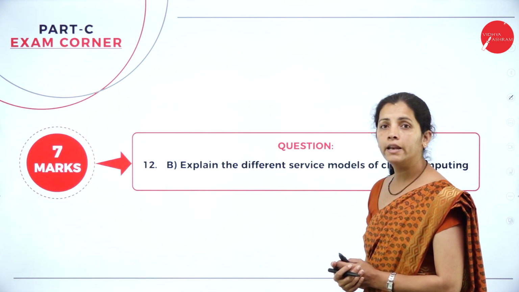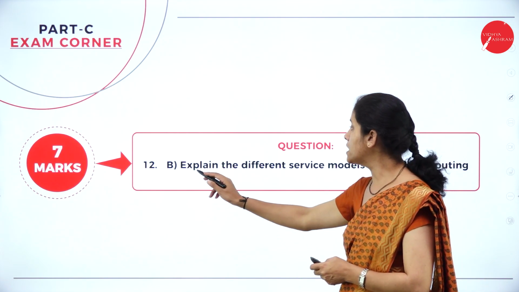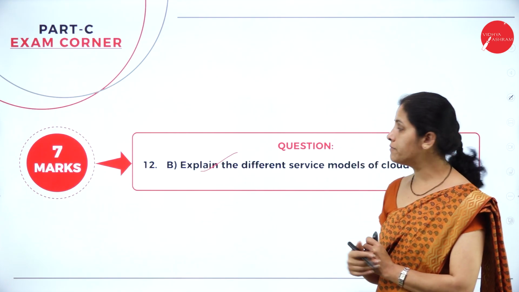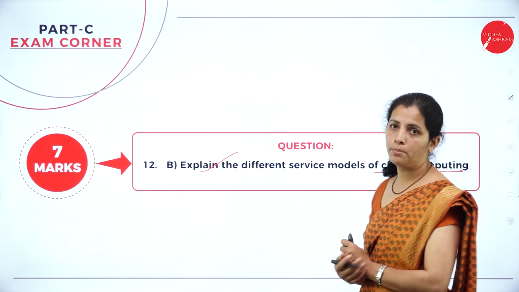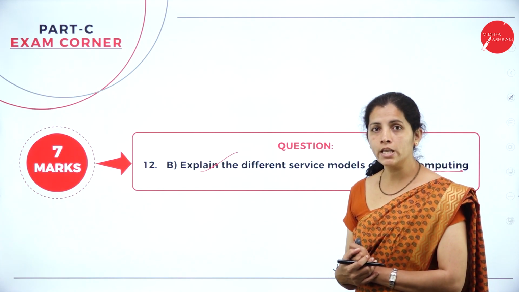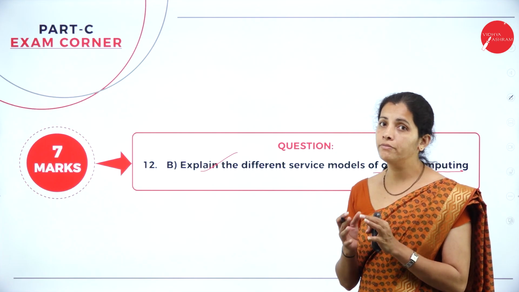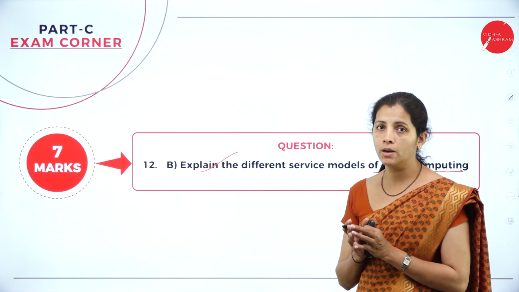Now the next question here is explain the different service models of cloud computing. So I want to explain the 3 different service models of cloud computing.